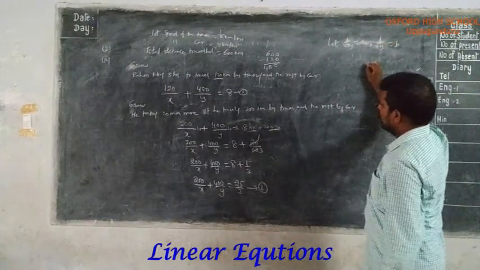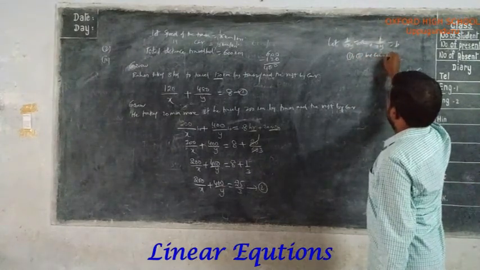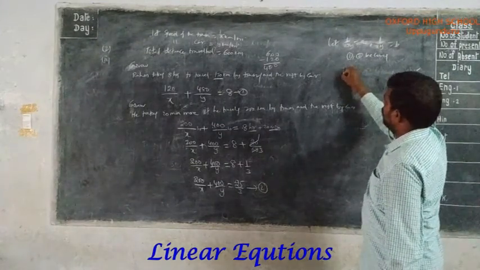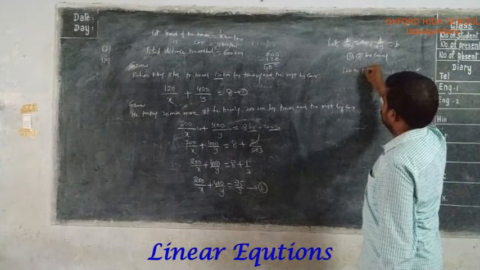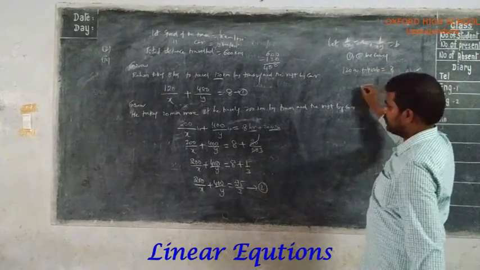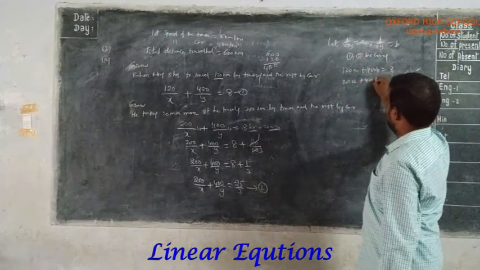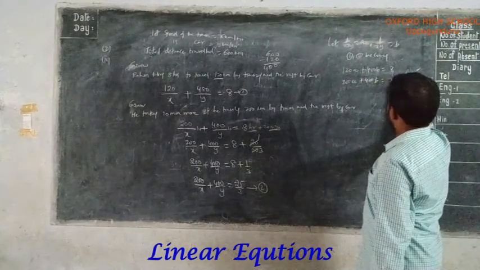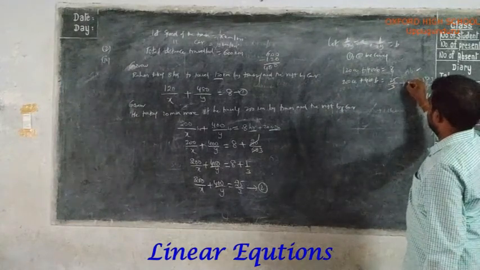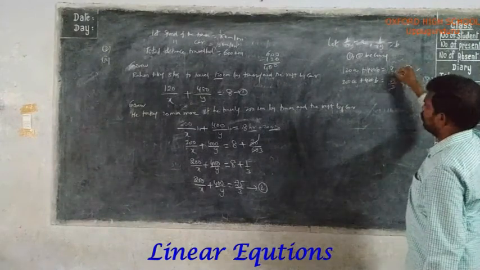Then equations 1 and 2 become: first equation, 120a plus 480b equals 8. Second equation is 200a plus 400b equals 25 by 3. Consider these two equations as equation 3 and equation 4.